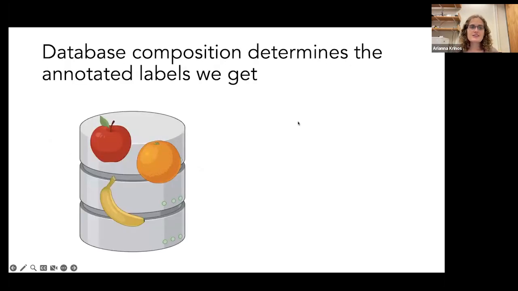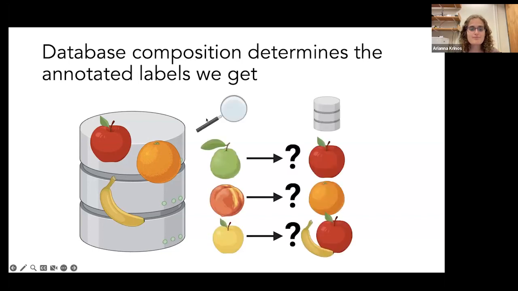To illustrate this with an example, database composition directly determines the annotated labels that we get out of our transcriptome, metatranscriptome, or metagenome annotation efforts. In this example, we have a database that contains different types of fruit, an apple, an orange, and a banana. Applying this database to a set of query fruits, in this case a guava, a peach, and an apple, we might get different labels depending on our database composition.